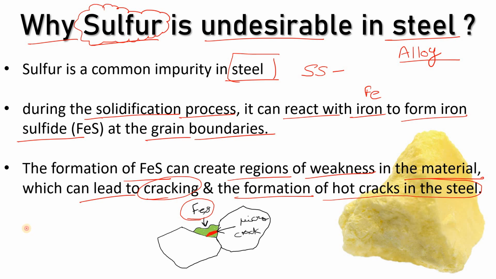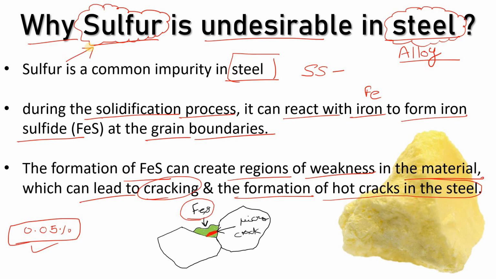And let's suppose you increase the quantity of sulfur to more than 0.05% in a steel. It will lead to brittleness, and it will reduce the weldability. Are you getting my point? So if you are using steel where you do not want brittleness and you want weldability, there you can't increase the composition of sulfur more than this. Are you getting my point? That's why we use the desulfurization process.